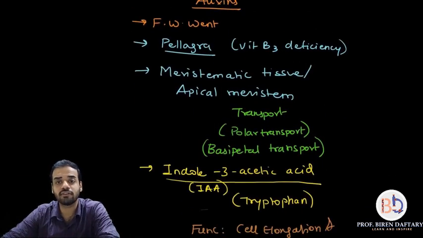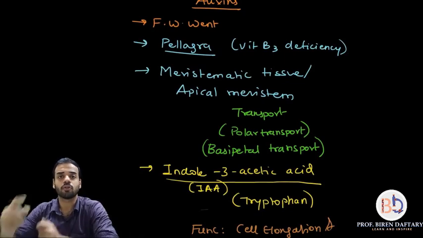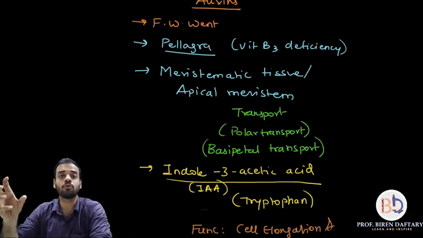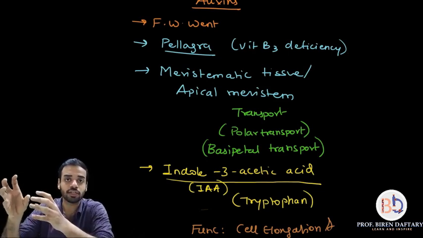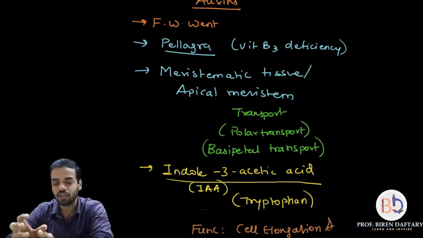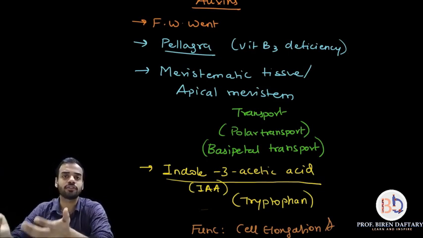So the first thing that we learned in auxins was the person who first introduced the word. His name was F.W. Went. Auxins were first found in a person who was suffering from a disease called pellagra. So his urine sample contained that. You will ask me, why was it found in that person?